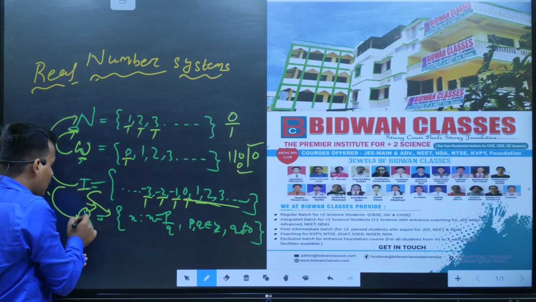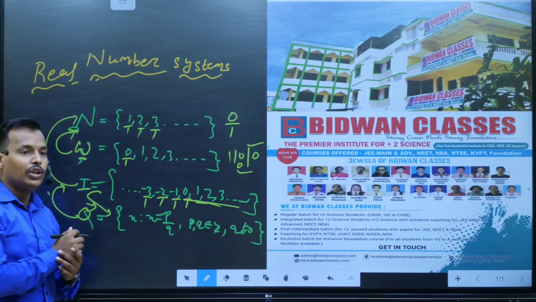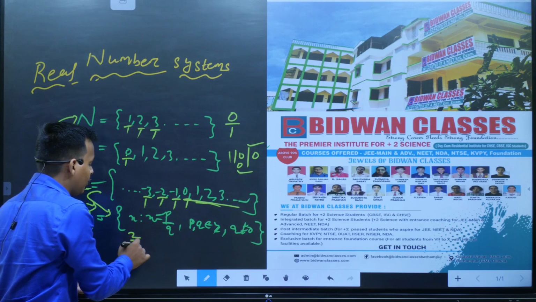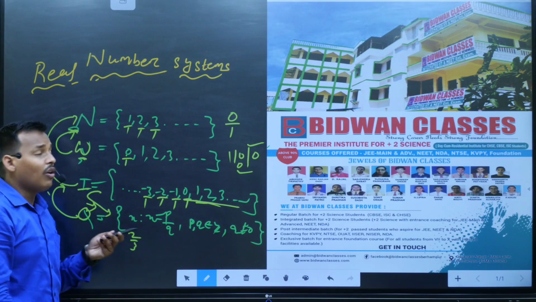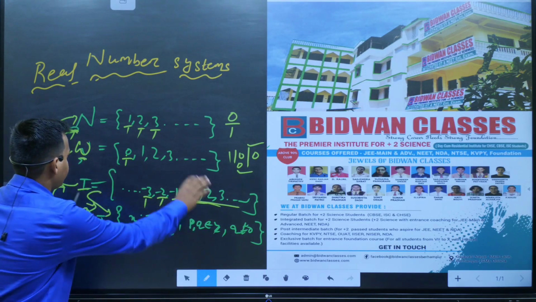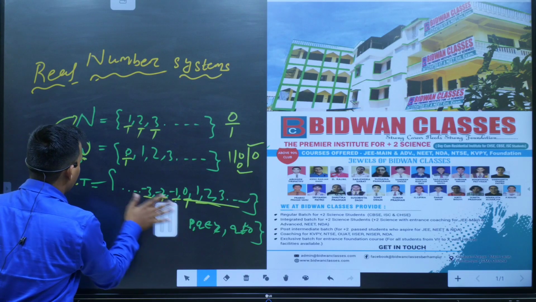All the rational numbers are integers? No, because rational numbers contain 2 by 3, but it is not an integer. Okay, the converse is not true. Clear? I hope all are clear about these things.